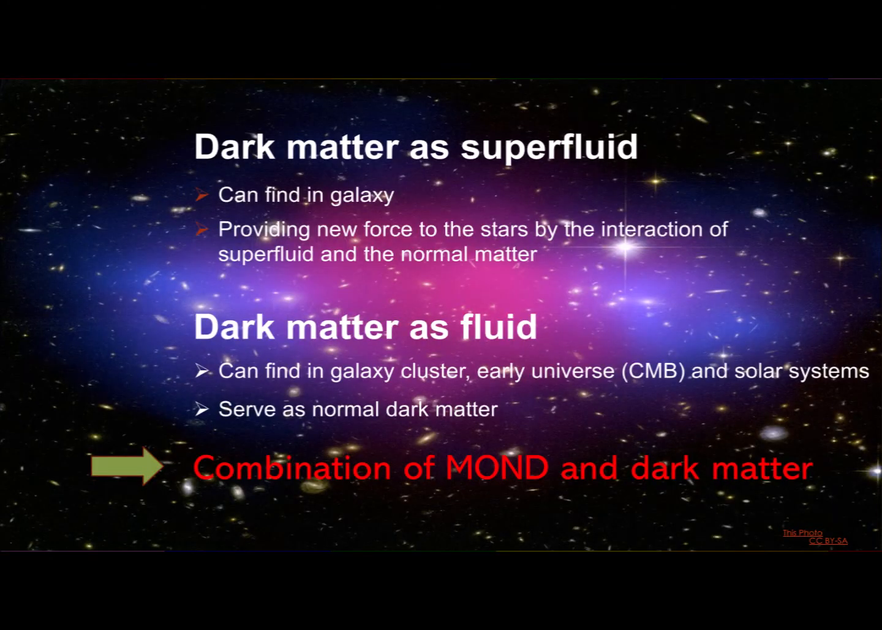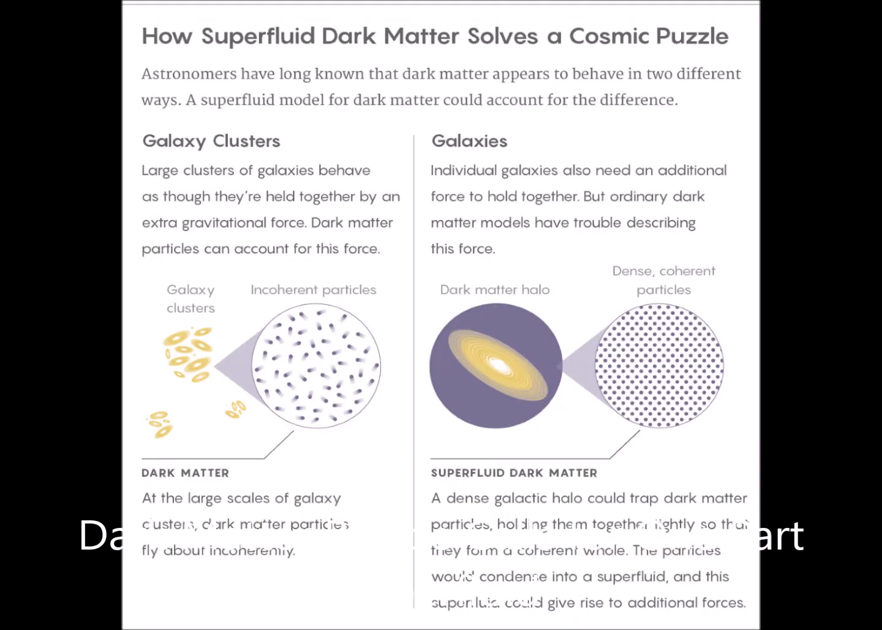The reason why the MOND effect only exists at galaxy scale is because dark matter only becomes a superfluid at galaxy scale, while it is in a normal fluid state at other scales. Only the low temperature and deep enough gravitational pull in a galaxy can fulfill the superfluid condition, and it provides a new force on the stars by interacting with them, which makes the galaxy rotation curve. As a result, we can also see coherent motion in galaxies while incoherent motion in galaxy clusters.